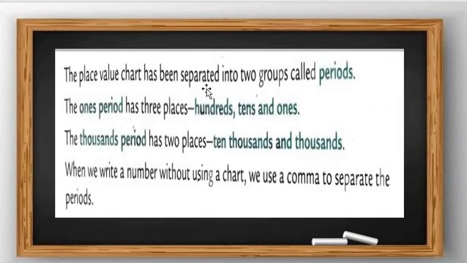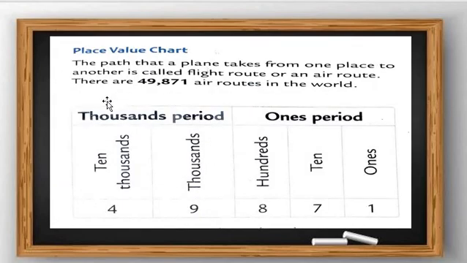Read it again. The place value chart has been separated into 2 groups called periods. And the ones period has 3 places. Which 3 places? Hundreds, tens and ones. The thousands period has 2 places: ten thousands and thousands. We have already learned this. See, all students, the thousands period: ten thousands and thousands.